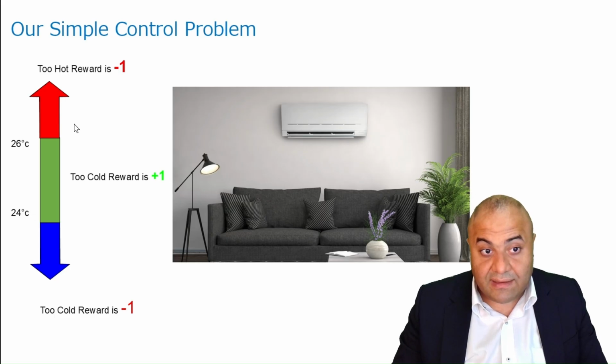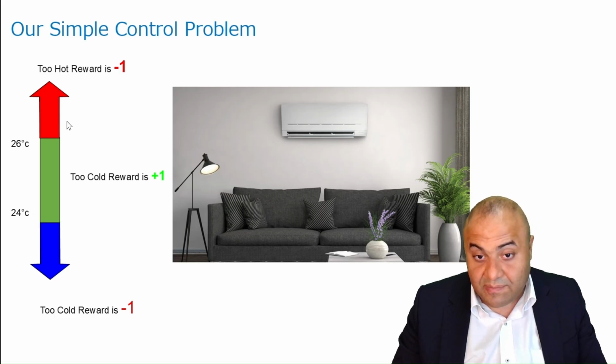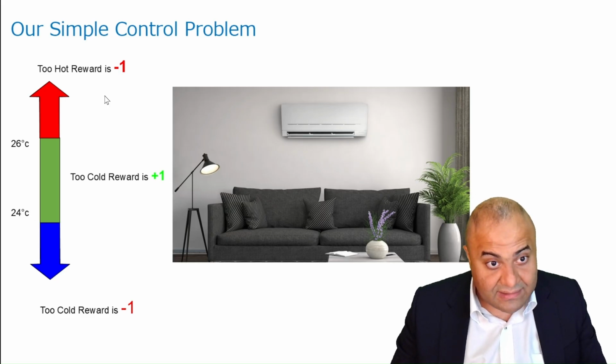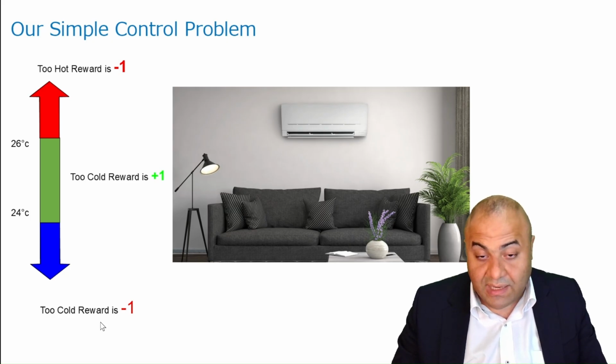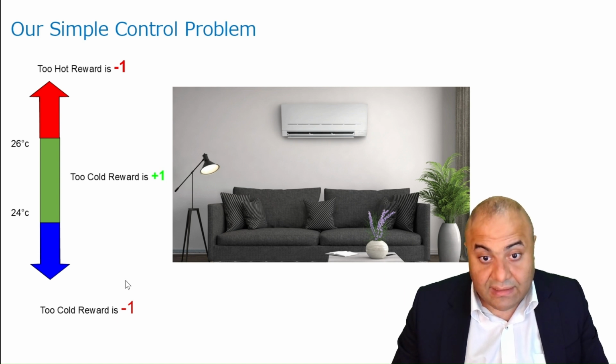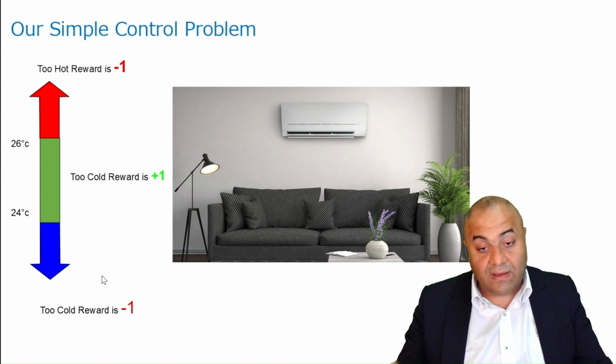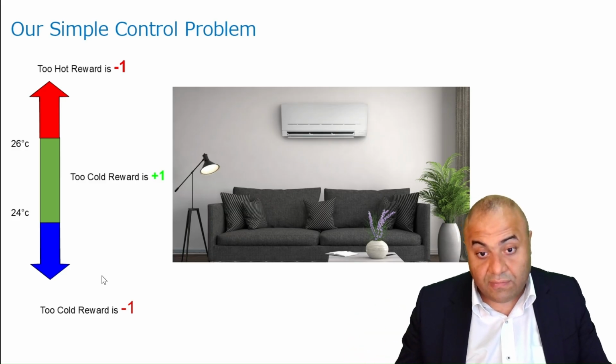If the agent makes the temperature higher than that, he will get a reward of -1. And if it becomes too cold, that is lower than 24, again he will get a penalty, a reward of -1.